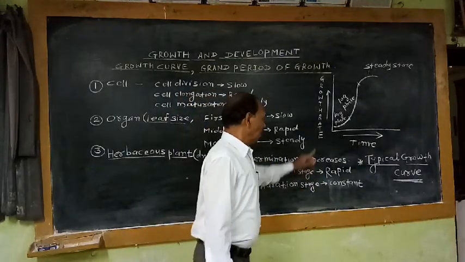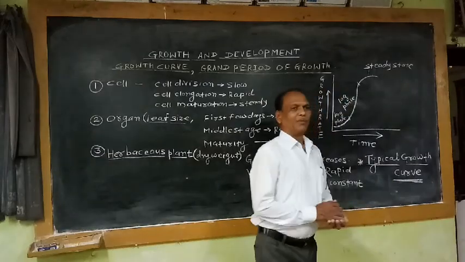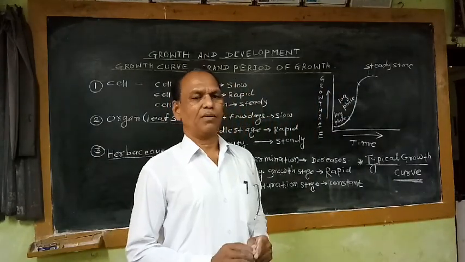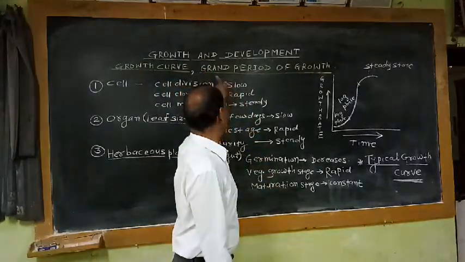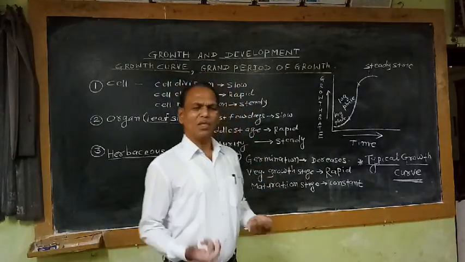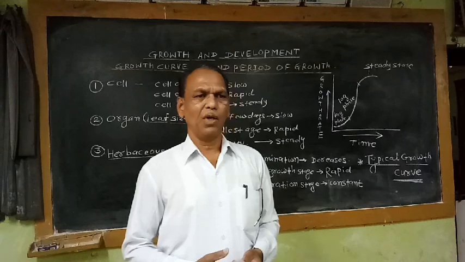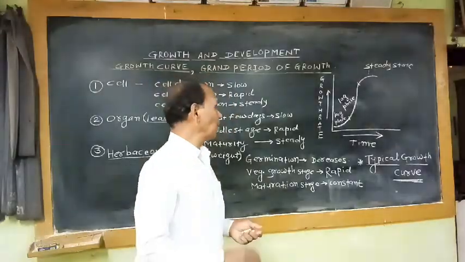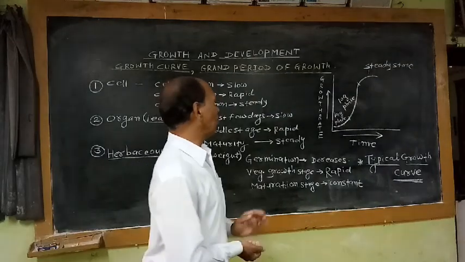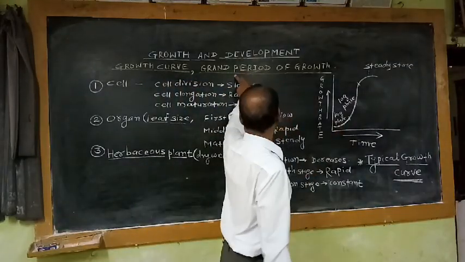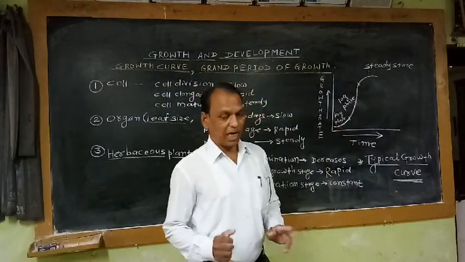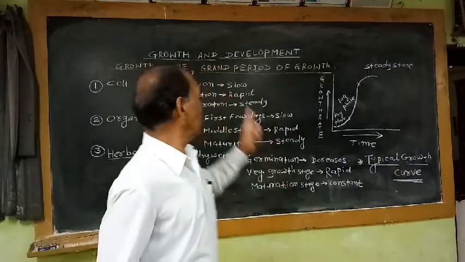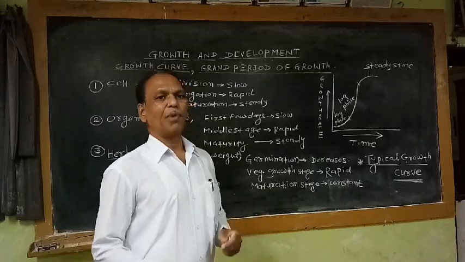That means during which period is the maximum growth observed? This period is commonly called the grand period of growth. What is the meaning of grand? Grand means maximum. That means the period in which maximum growth is observed is commonly called the grand period of growth. So this is our today's article, growth curve and grand period of growth.